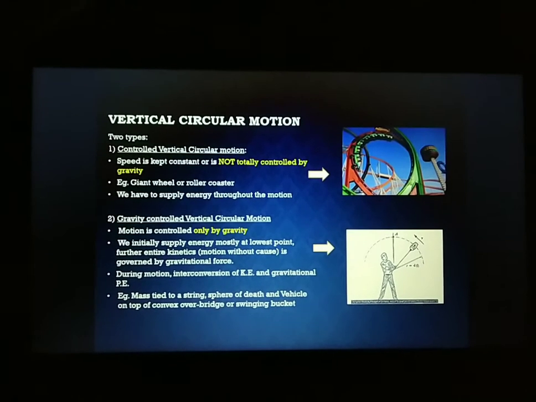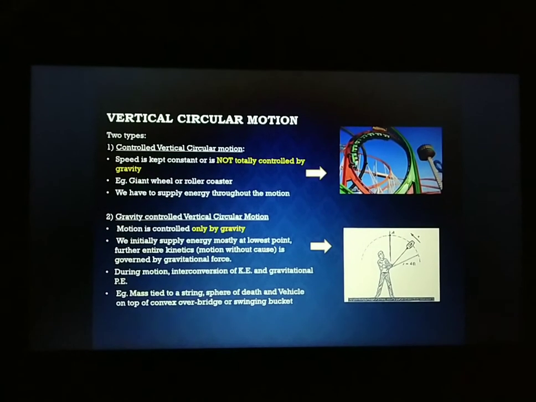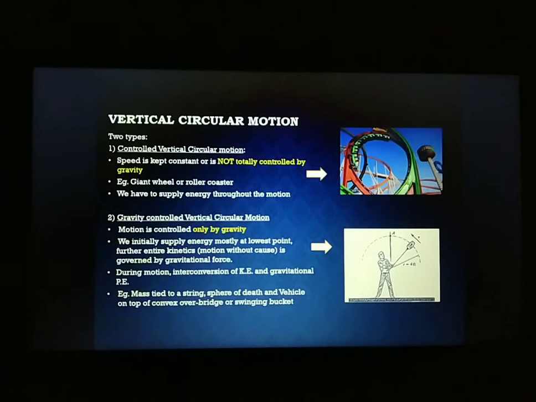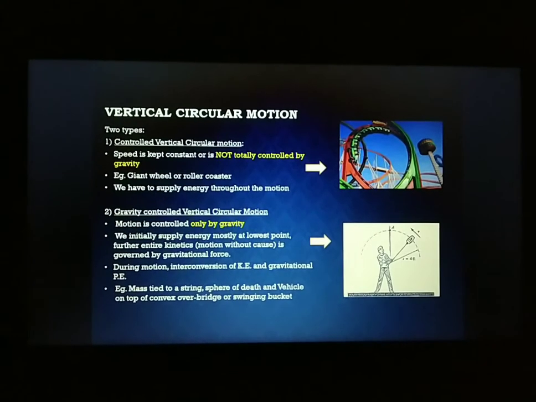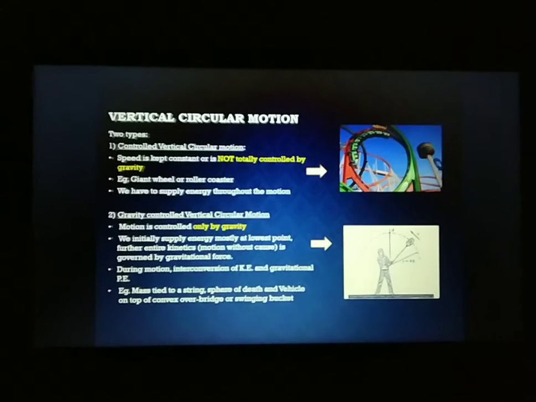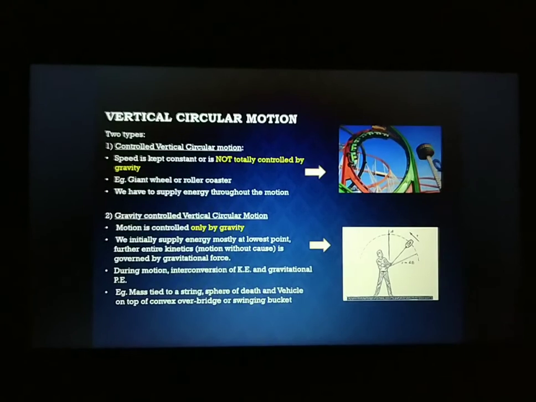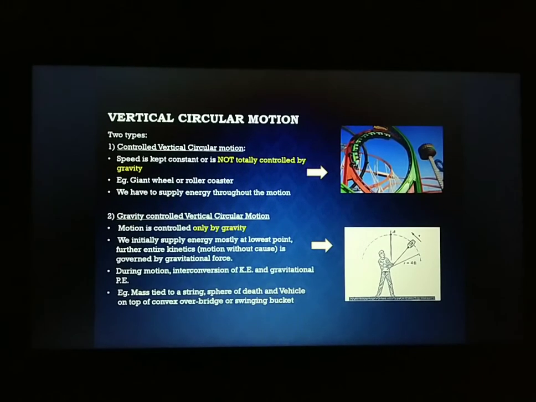Similarly, the second type is gravity controlled vertical circular motion. For example, we can consider the sphere of death, a vehicle traveling along a convex over bridge, or a swinging bucket. In these cases, the vertical circular motion is actually controlled by gravity.